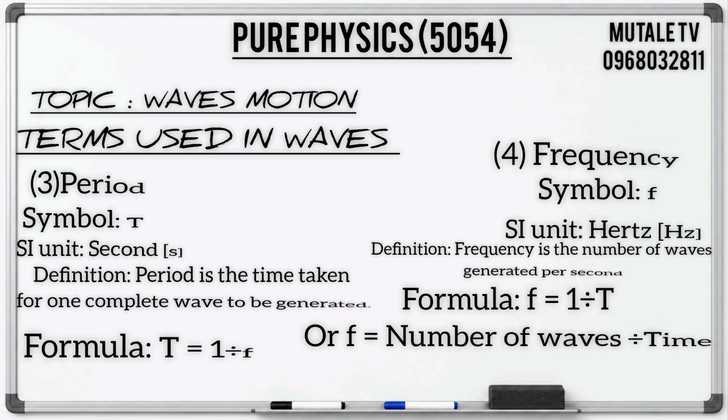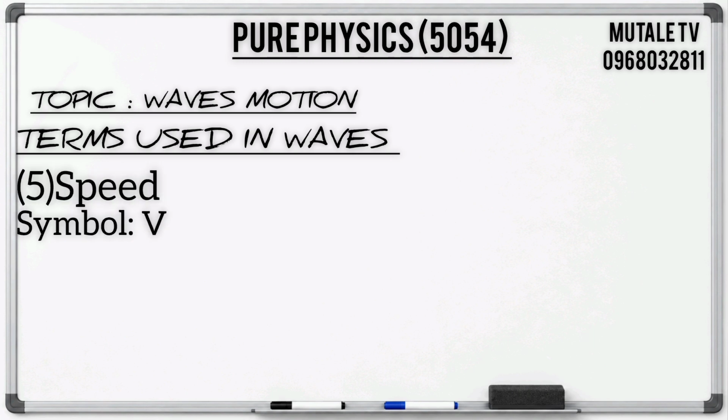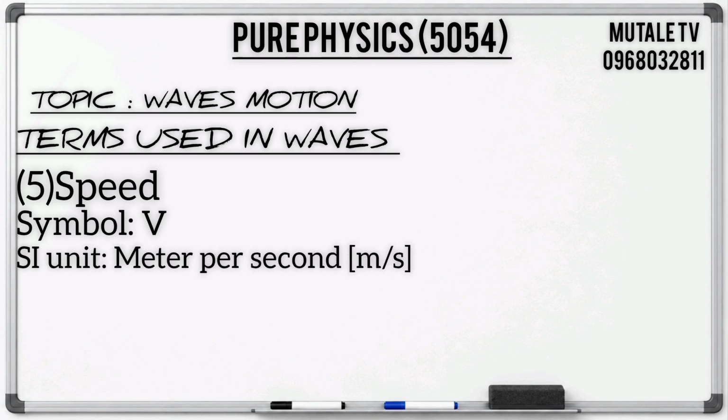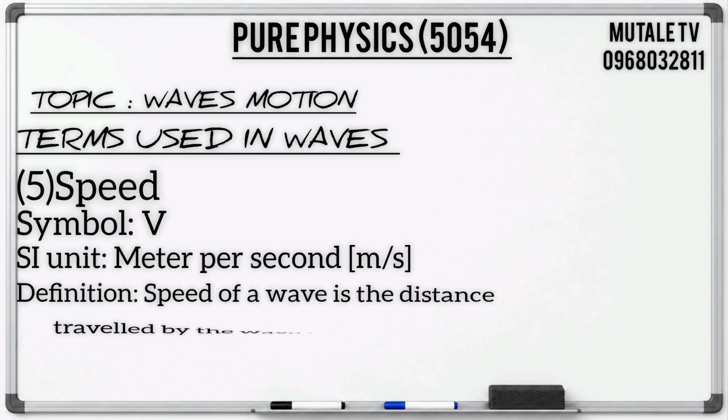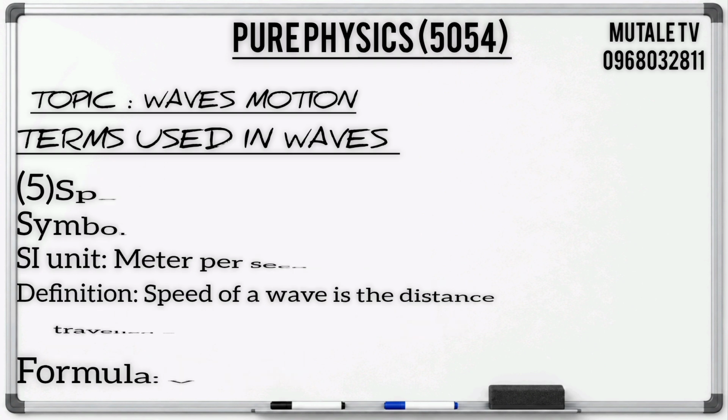Then the last term we need to look at under the terms in wave motion is speed. Speed is represented by the symbol capital V, and is measured in meters per second. By definition, speed of the wave is the distance traveled by the wave in 1 second. The formula for finding speed of the wave is v equals lambda times frequency.